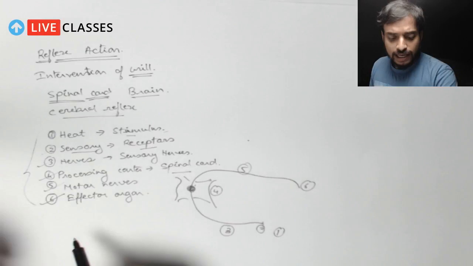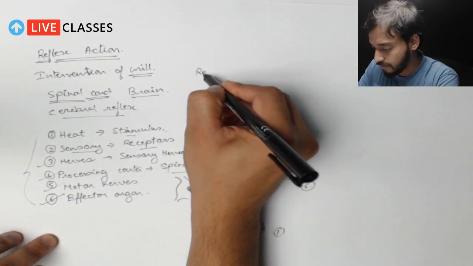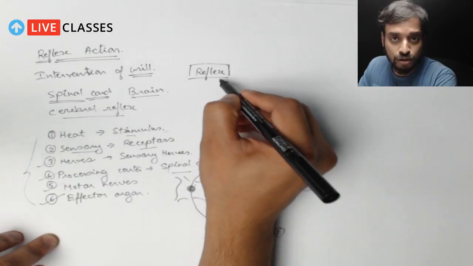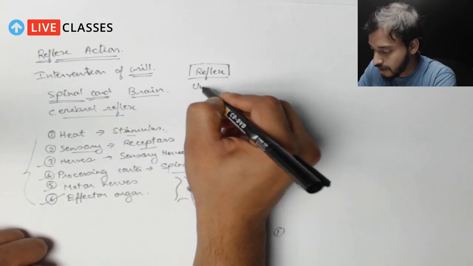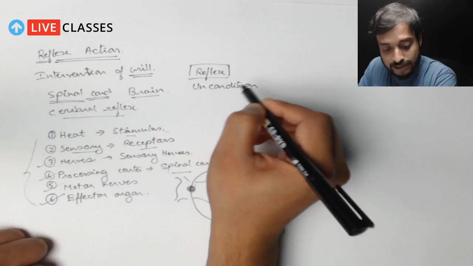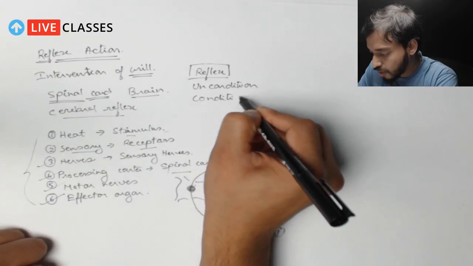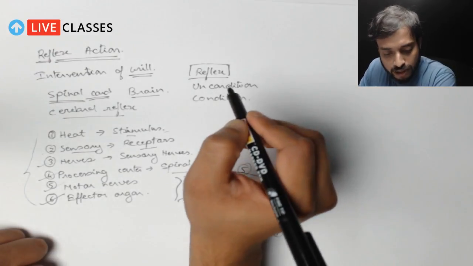Now, if we talk about reflexes, I'm sure you have understood reflex actions. Reflexes can be of 2 types: unconditional, and the second will be conditional. So let's quickly understand what we mean by unconditional reflexes.